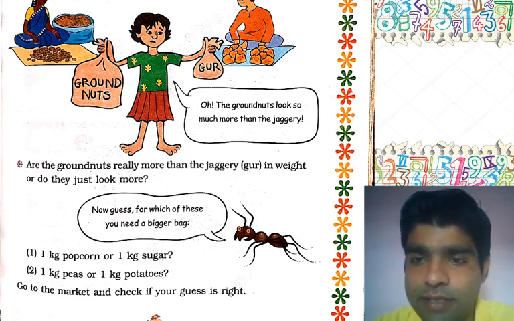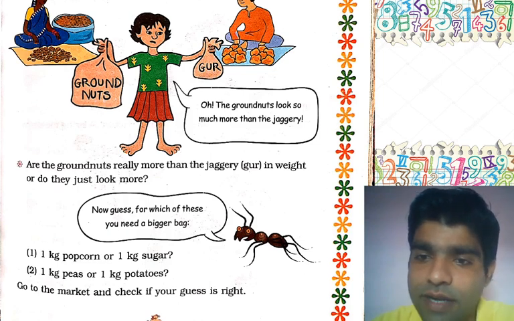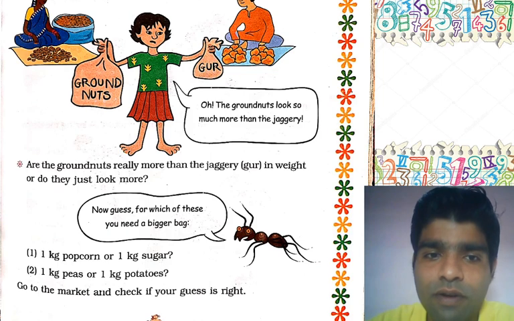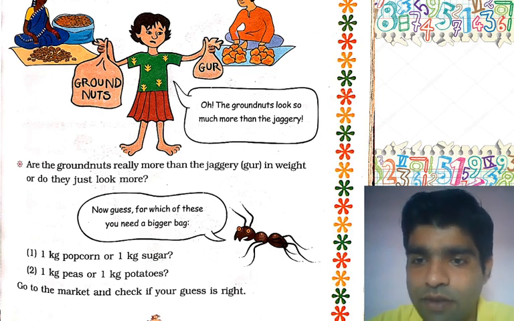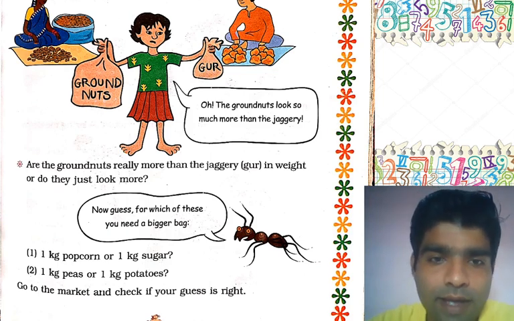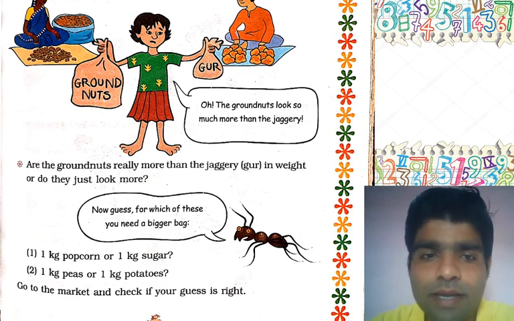Both have a weight of 1 kg, but the difference is what? This is heavier and lighter. It means that for the 1 kg of peas we need a bigger bag. This is for the two examples. Examples number 1 and 2 are related to: for which of these do you need a bigger bag.